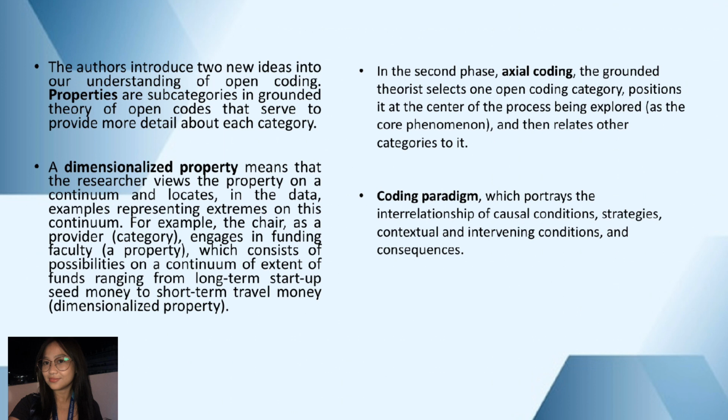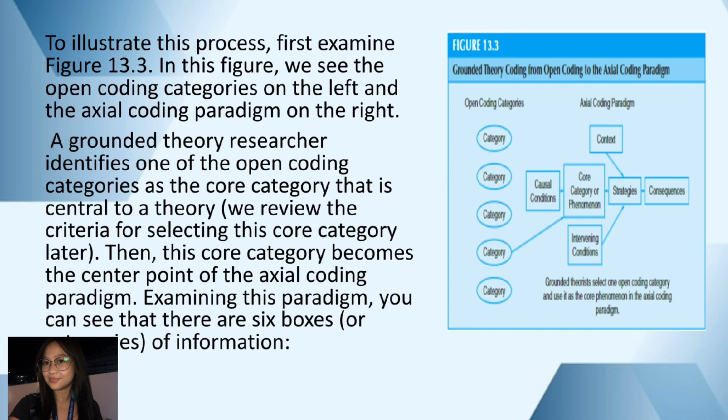This framework encapsulates the dynamic interplay of various elements, each of which contributes to the understanding of the phenomenon. These elements include causal conditions, strategies adopted in response to these conditions, the influence of contextual and intervening conditions, and the resultant consequences. To illustrate this process, first examine Figure 13.3.